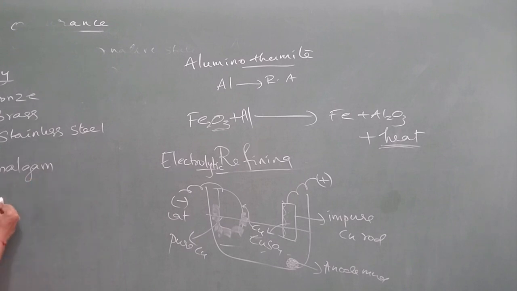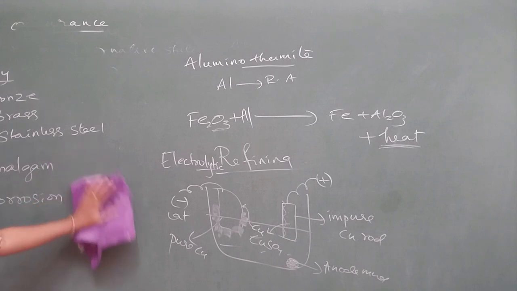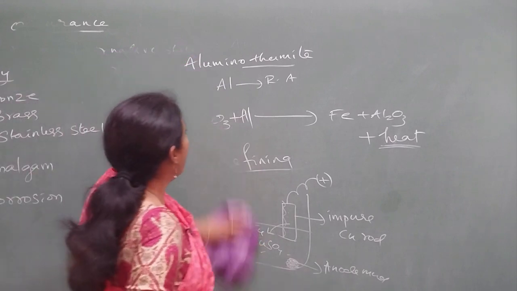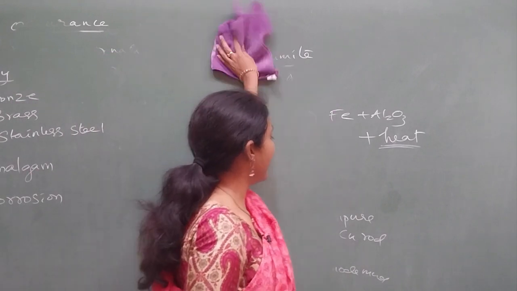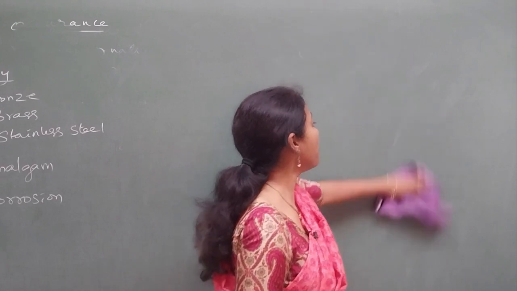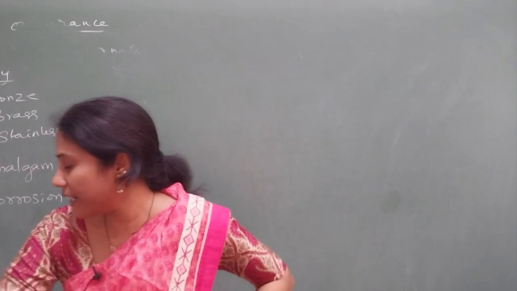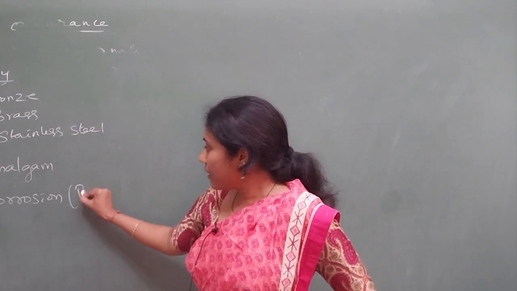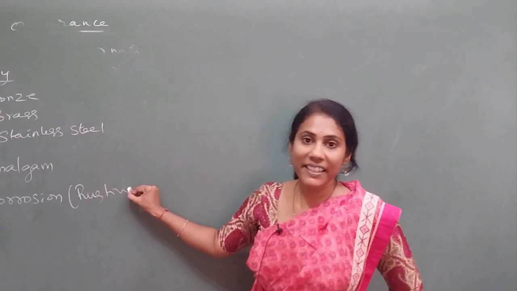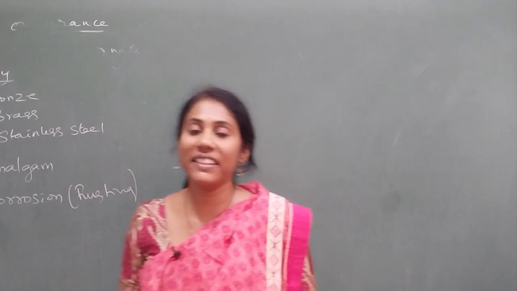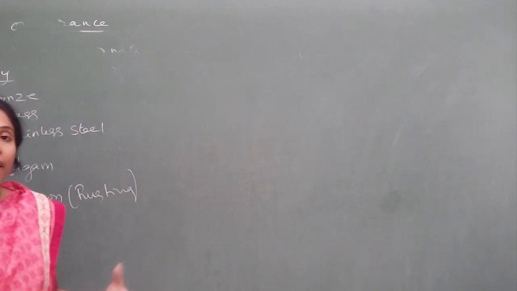And then corrosion. Of course you might have studied it in the first chapter, but again understand corrosion and methods to prevent rusting. Here mainly rusting is what you would have studied. When iron gets exposed to air, it rusts.